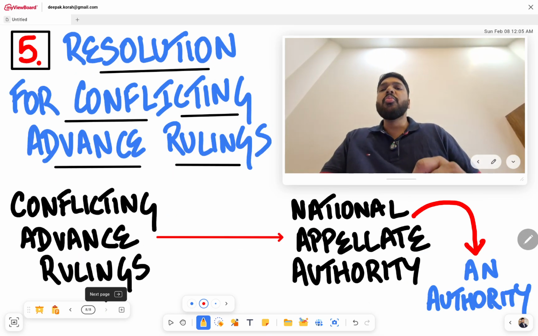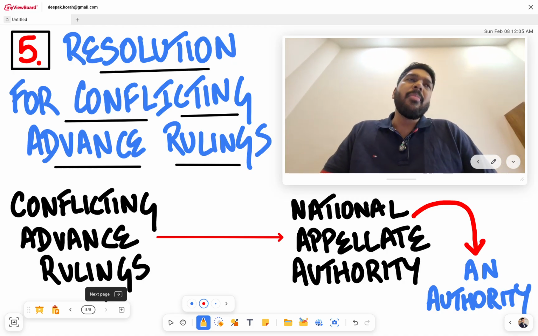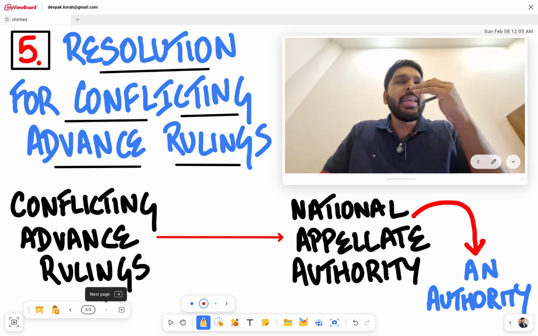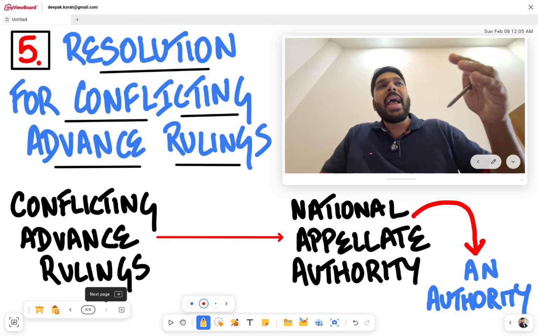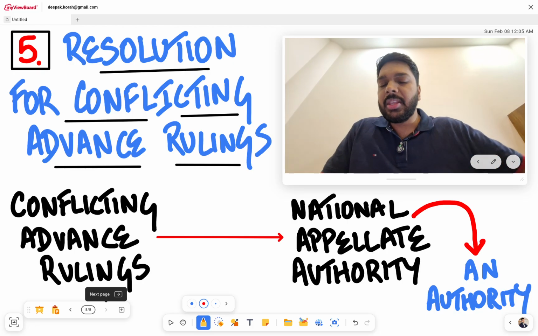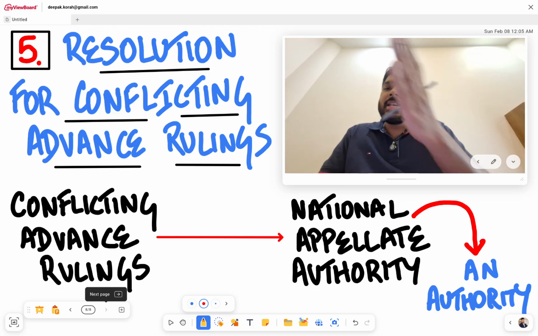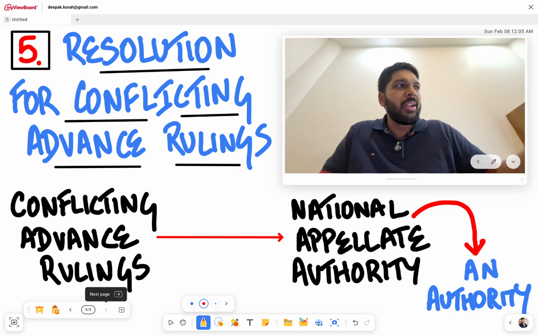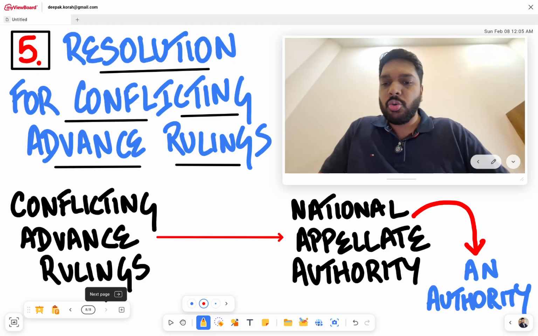And finally, it's something to do with advance rulings. Well, the government is trying to bring about a resolution for conflicting advance rulings. Now what often happens is, each state has an authority for advance ruling and an appellate authority for advance ruling. Now, for a similar case in Kerala, you could have a favorable advance ruling, and in Tamil Nadu for the similar case you could have an unfavorable advance ruling.